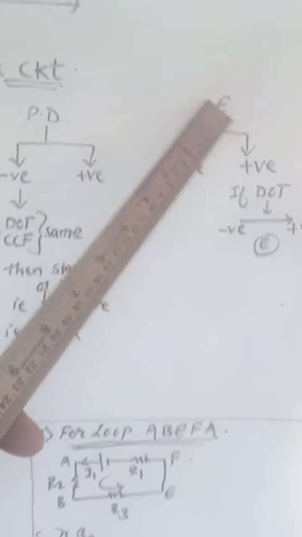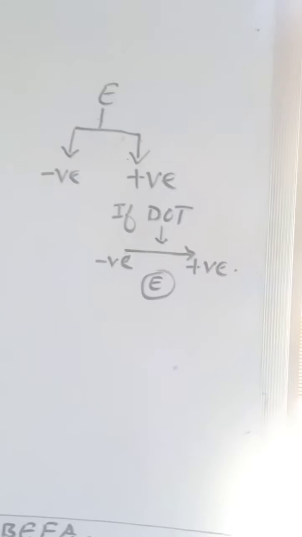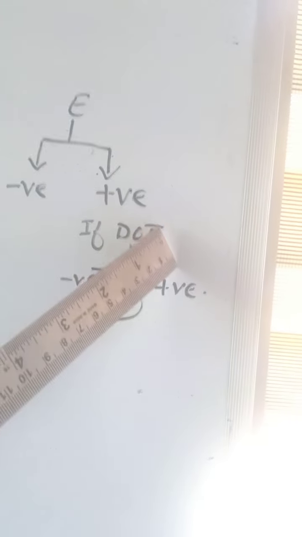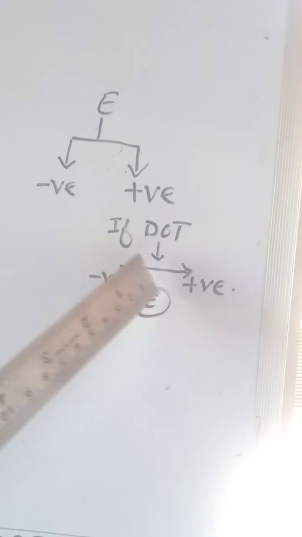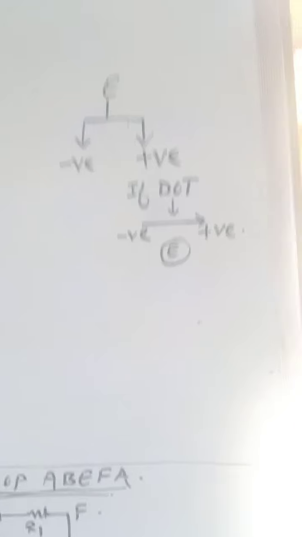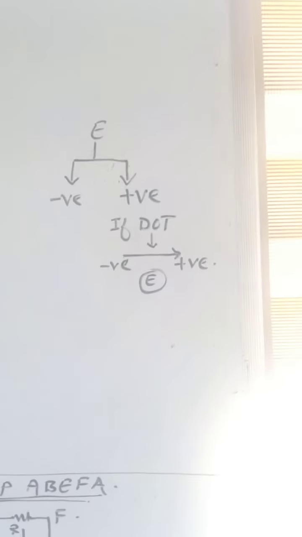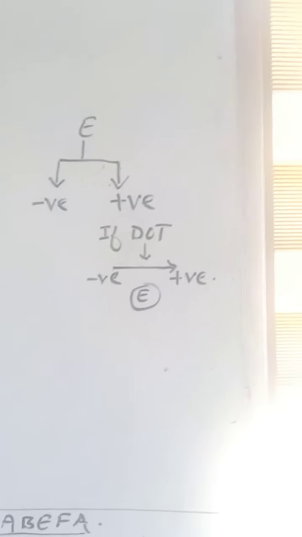And in the case of EMF, when will it be positive and when negative? If the direction of tracing is from the negative terminal of the battery to the positive terminal of the battery, then that battery is taken as positive.